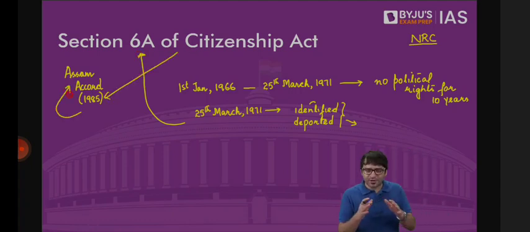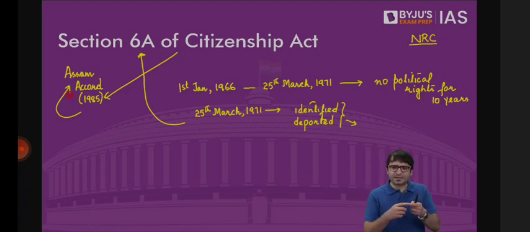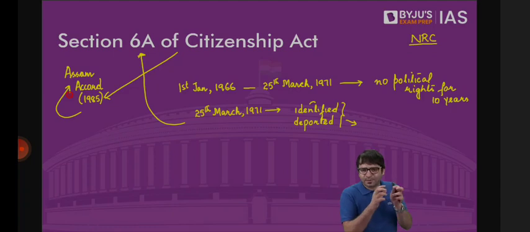Because the Assam agitation, which was launched predominantly by the students, led by an organization known as ASU, All Assam Students Union, and the agitation continued for 6 years, their principal demand was all these illegal migrants have to be identified, arrested, and deported. It doesn't matter whether these illegal migrants are from other parts of the country or from Bangladesh, whether they are Hindus, Muslims, or from any other religious community. Just that these illegal migrants are to be identified, arrested, and deported.